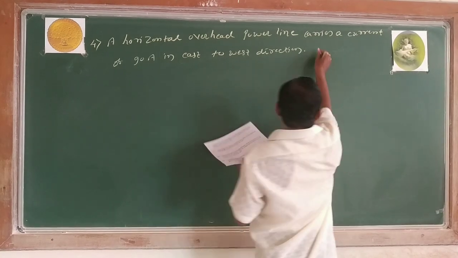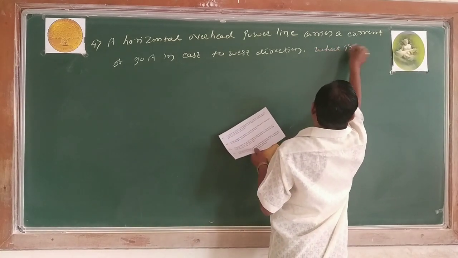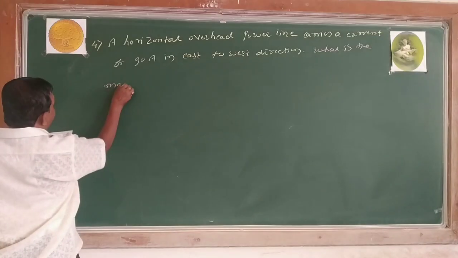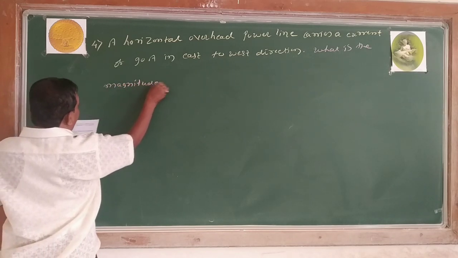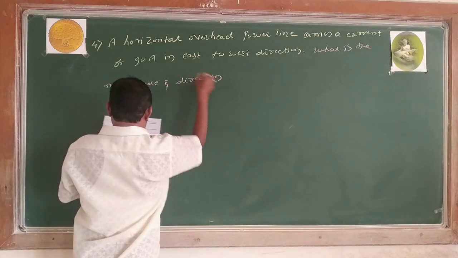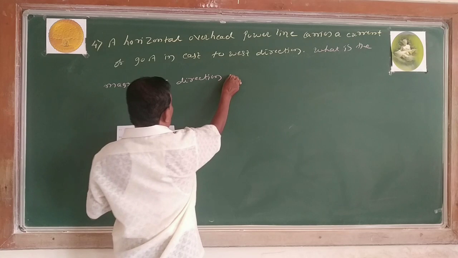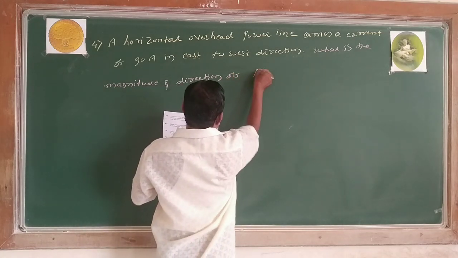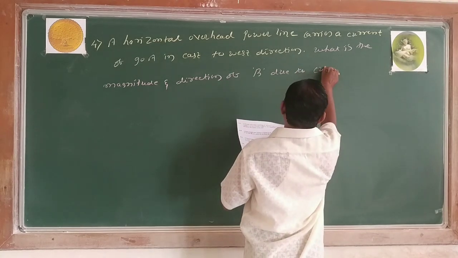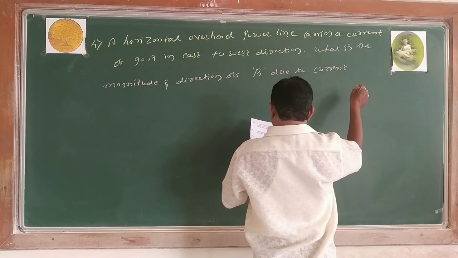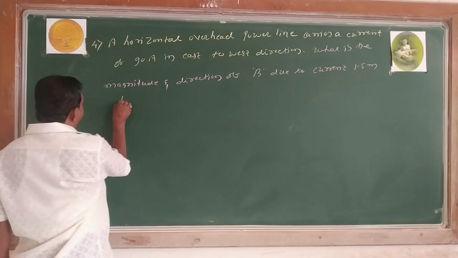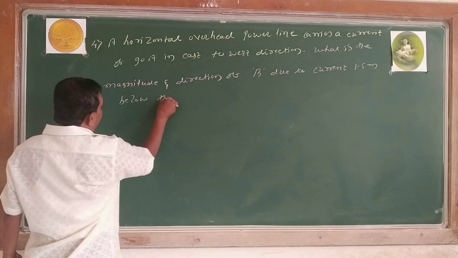What is the magnitude and direction of magnetic field due to current 1.5 meters below the line?